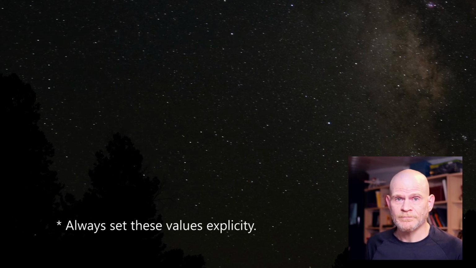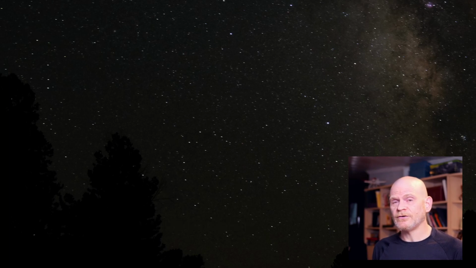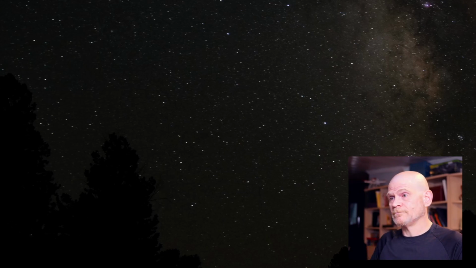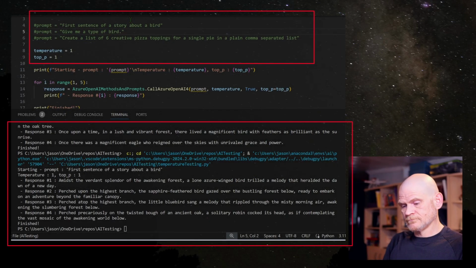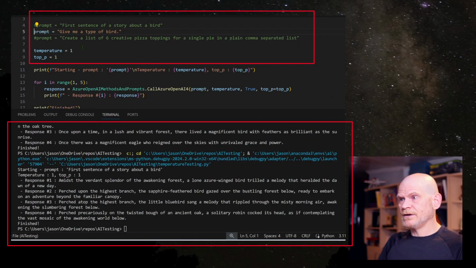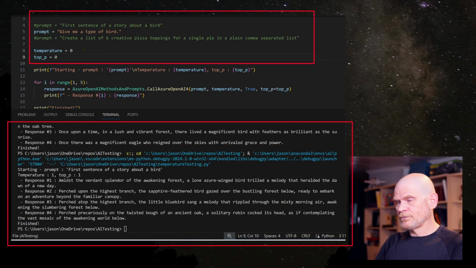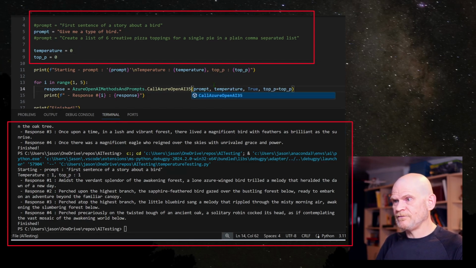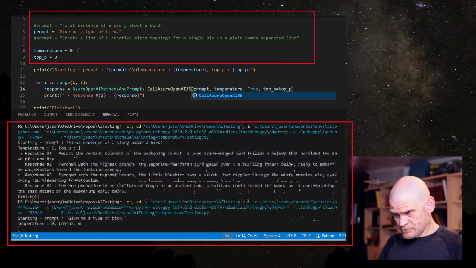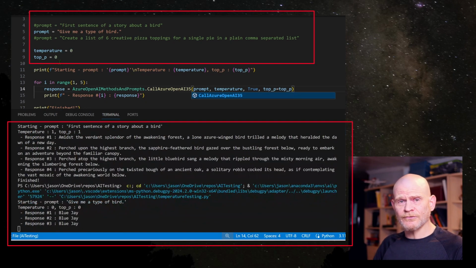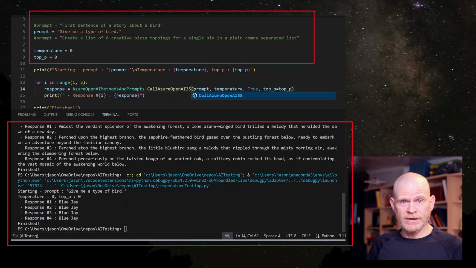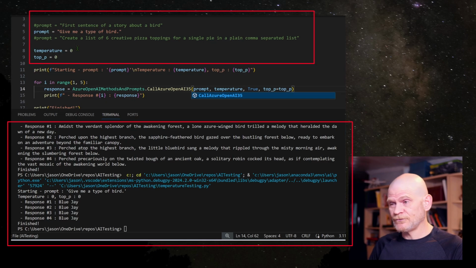Now for some examples. Again, I'm going to be running against GPT 3.5 Turbo and GPT 4 Turbo. First, we're going to talk about birds a bit more, and then we'll get back to our food metaphor. So moving back over here, give me a type of bird. We're going to start with temperature 0 and top P 0 and run against GPT 3.5 Turbo, so it's fast. So temperature 0 and top P 0 is the least random, the least creative. And as we see here, Blue Jay is the bird of choice for GPT 3.5 Turbo.